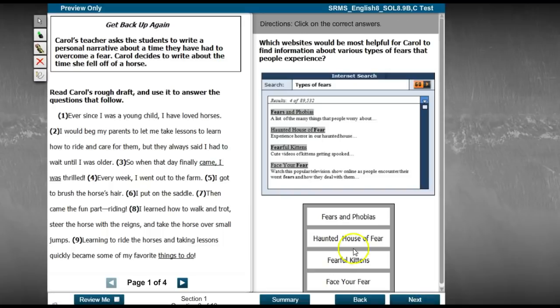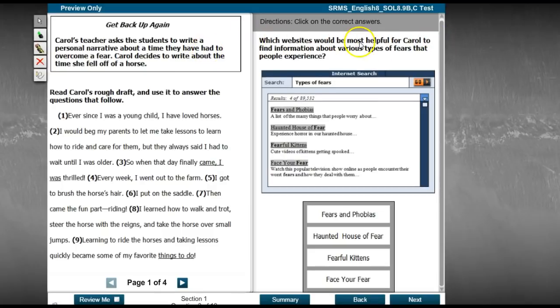For question 3, they give you a new passage. You don't really need to read it necessarily for this question. So which websites would be most helpful for Carol to find information about various types of fears that people experience? Fears is another way of saying phobias.